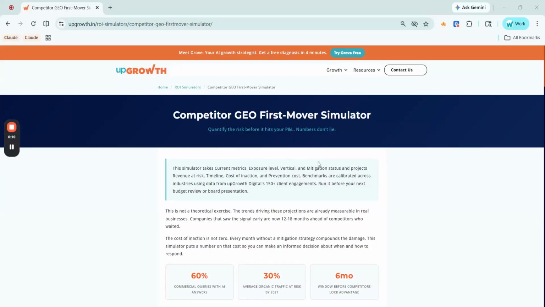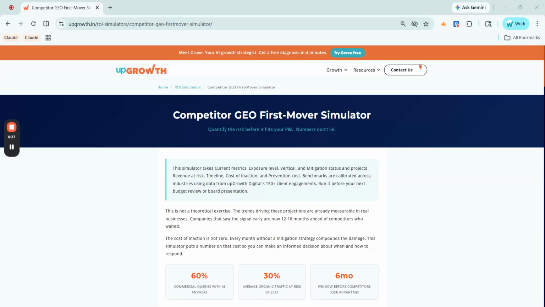One or two of your competitors have already started showing up in AI search results like ChatGPT, Perplexity, Google AI overviews, but you have not started it. This simulator tells you exactly how many months you have before they lock in the advantage and what it is costing you in revenue right now.